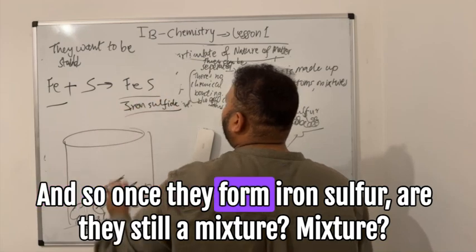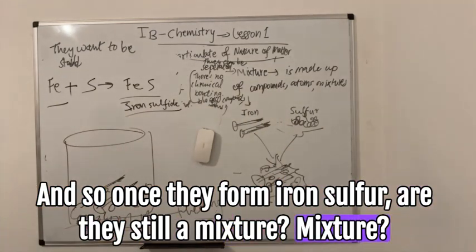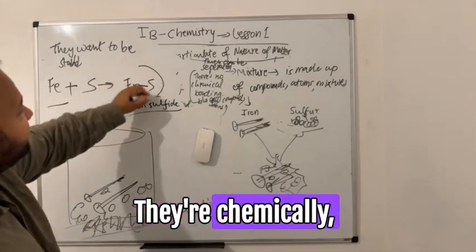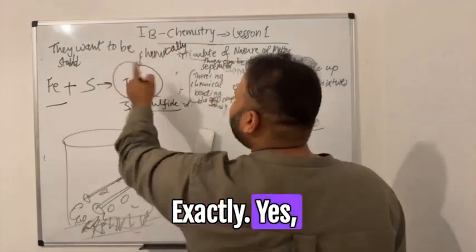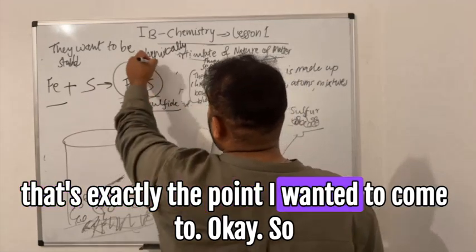And so once they form iron sulfide, are they still a mixture? No. Victor, what do they become? They're chemically combined, so they become a compound, I think. Exactly. Yes, that's exactly the point I wanted to come to.